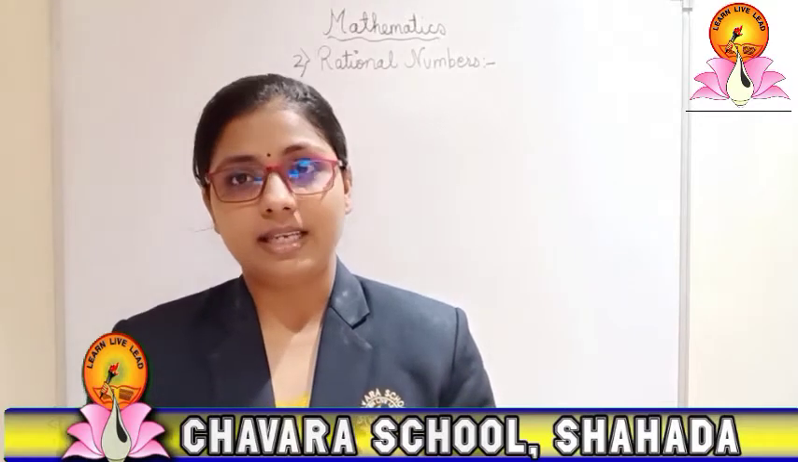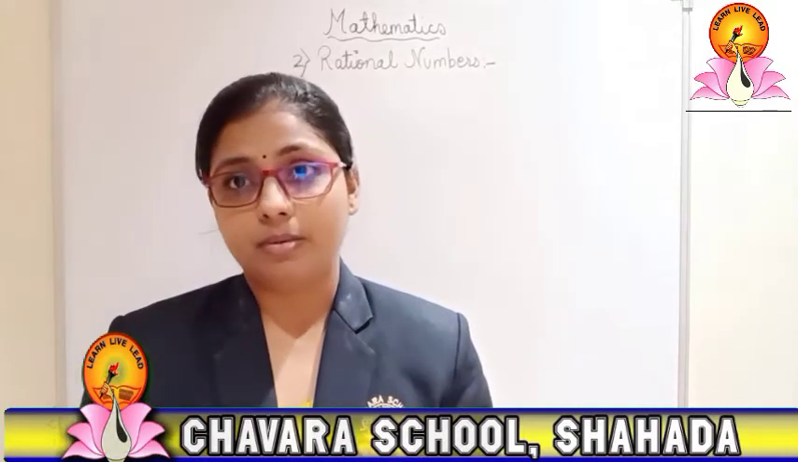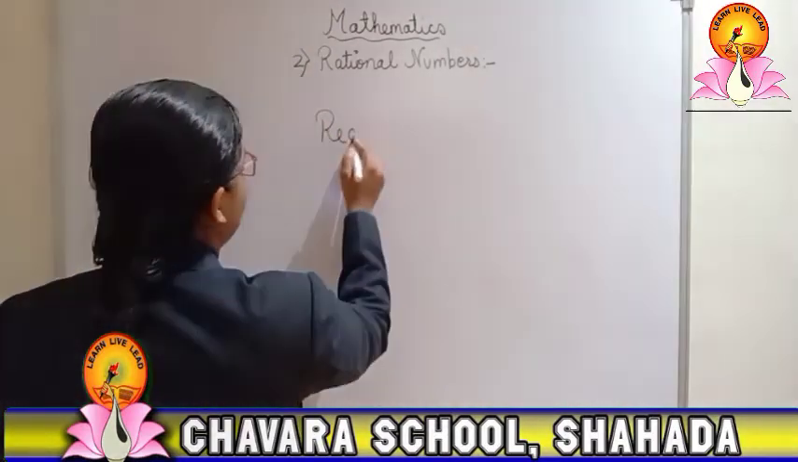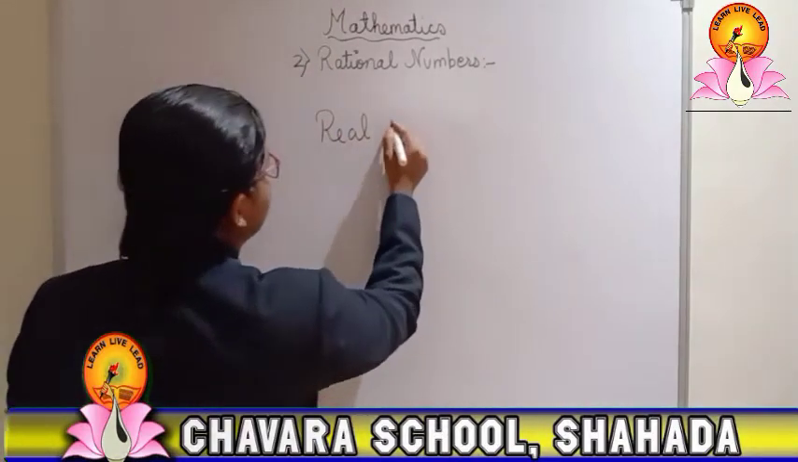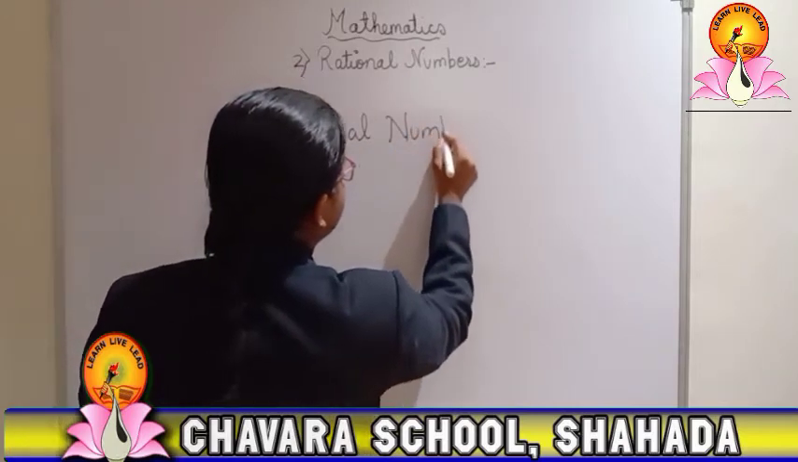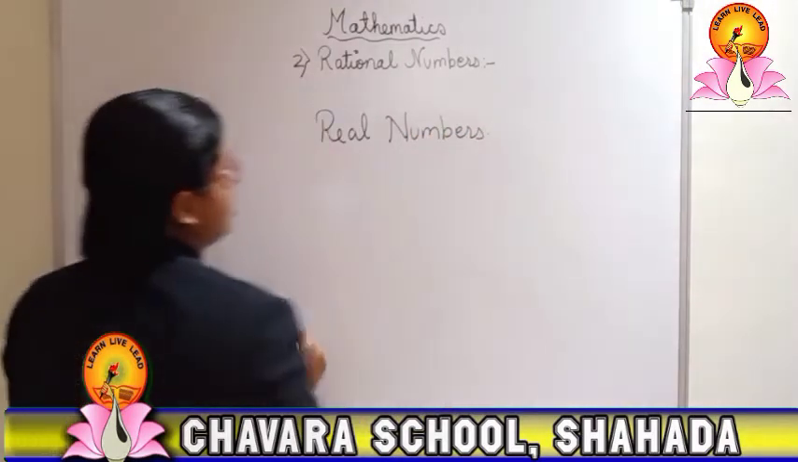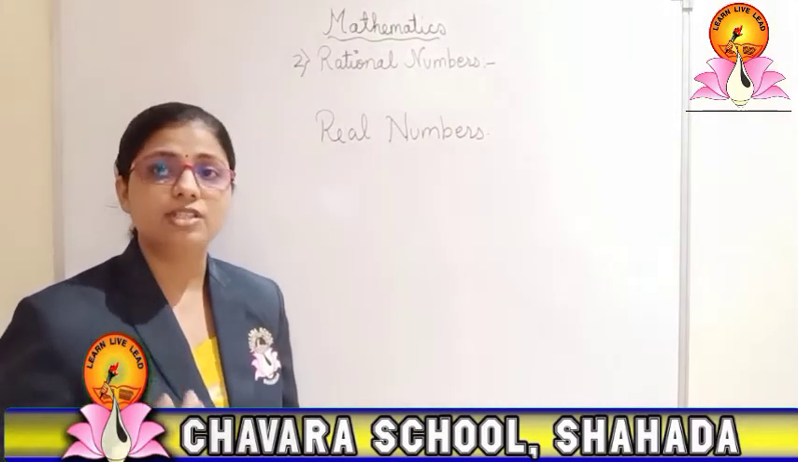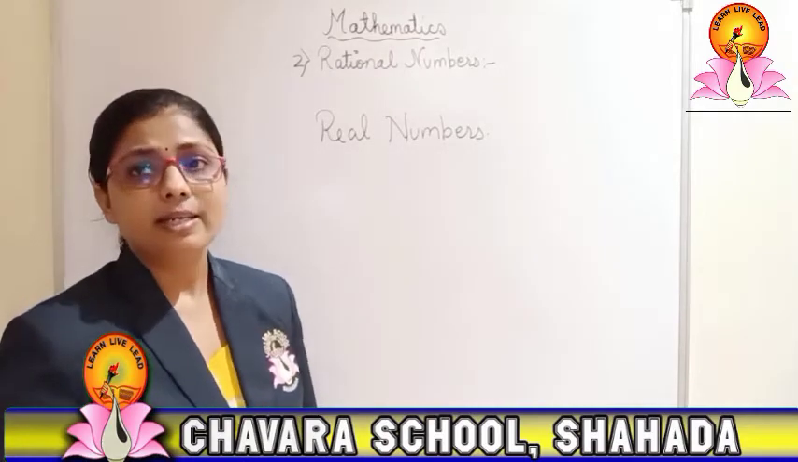Now the next topic is rational number. Now what is a rational number? A rational number is related to the real numbers. Now what do you understand by real numbers? So real numbers are all the numbers that come in the category, so all the numbers which we are telling, rational numbers, integers, all of them belong to real numbers.